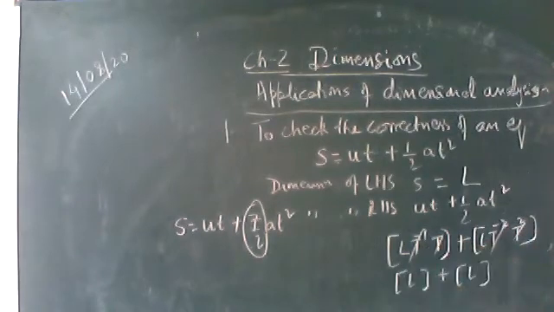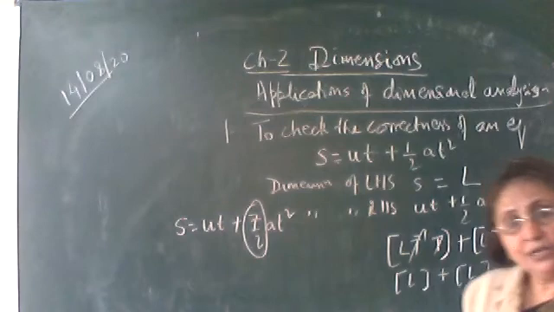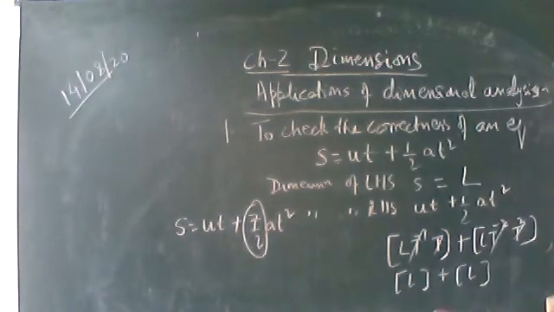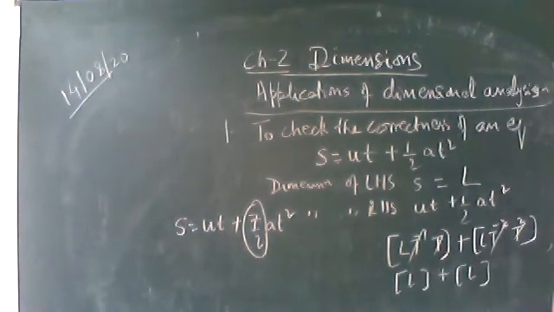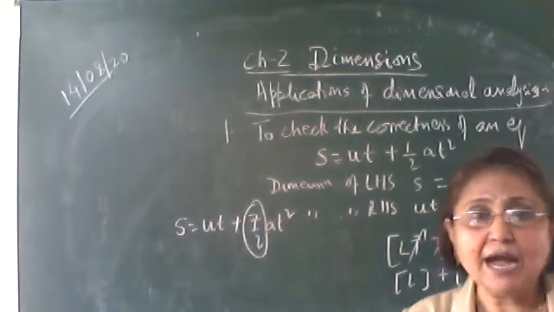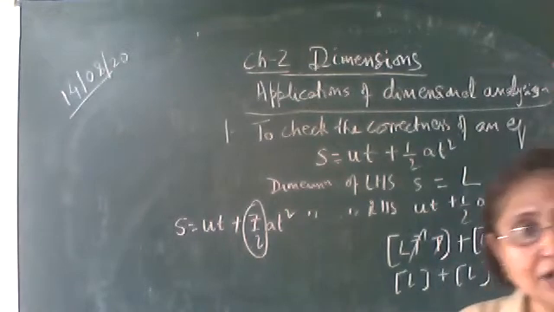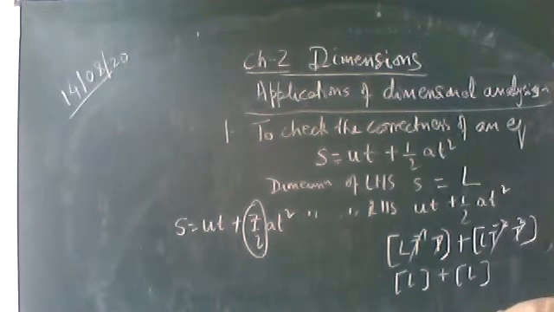V square has got the same dimension as u square. So these two terms are subtracted. U square is subtracted from v square. Same dimension terms can be added or subtracted. Different dimension terms can never be added or subtracted. Like you cannot add velocity to force. You cannot add velocity to acceleration. Why? Because they are having different dimensions. Only the terms which are having same dimensions can be added or subtracted.